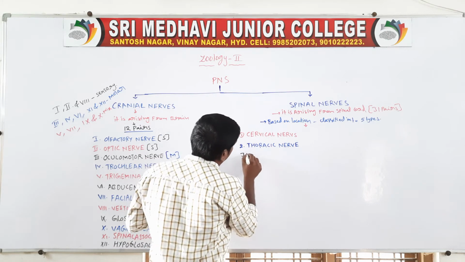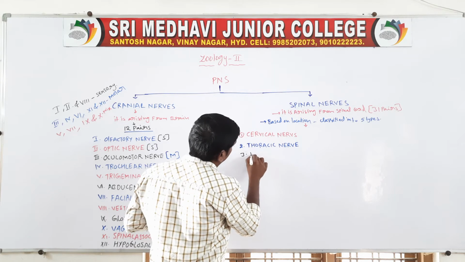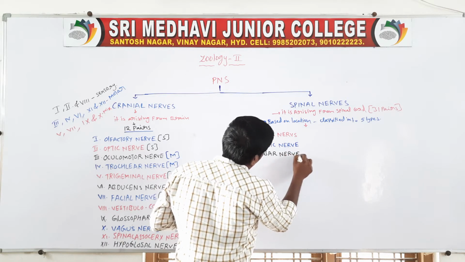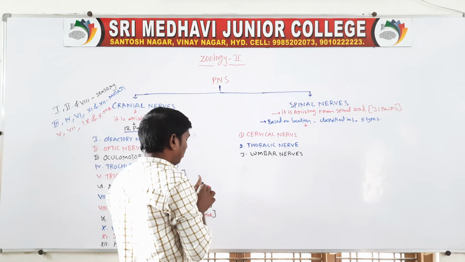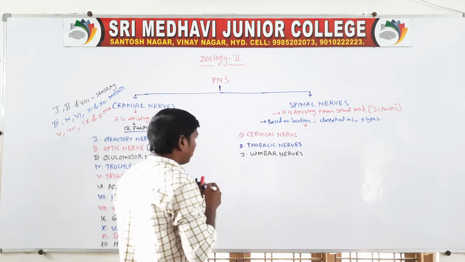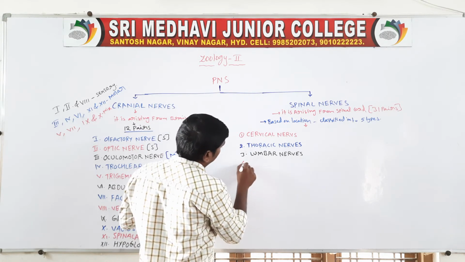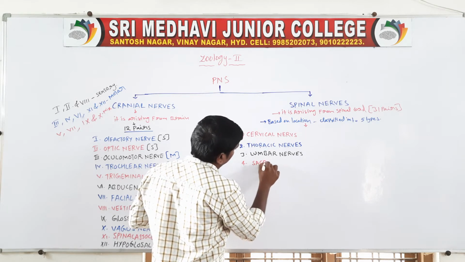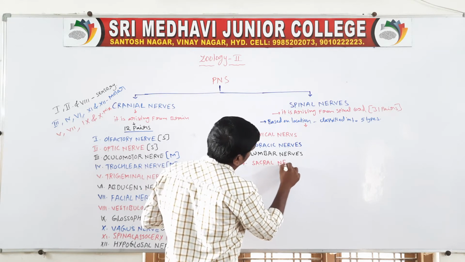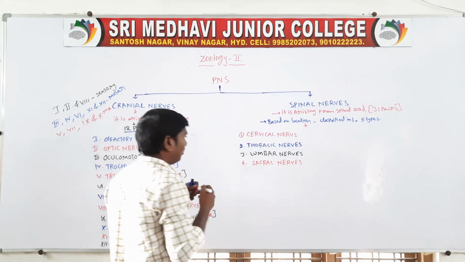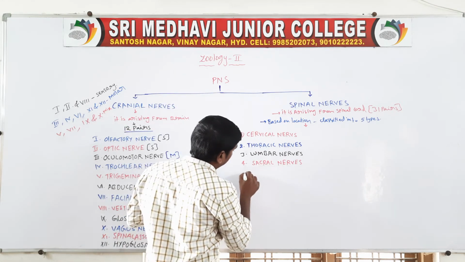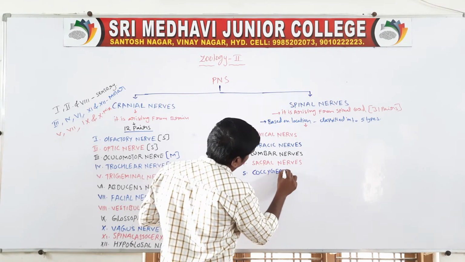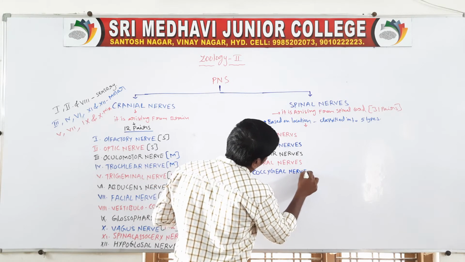Next, fourth one, sacral nerves. Next, fifth one, coccygeal nerve.